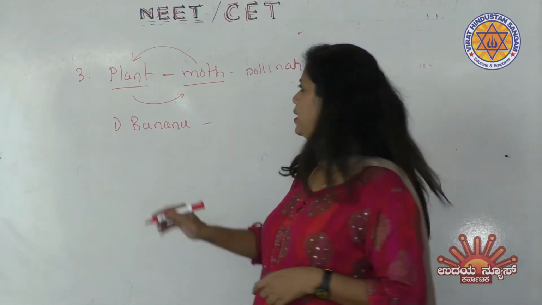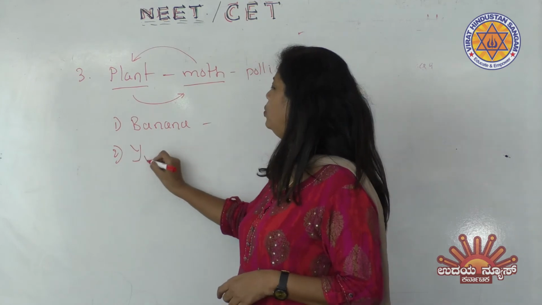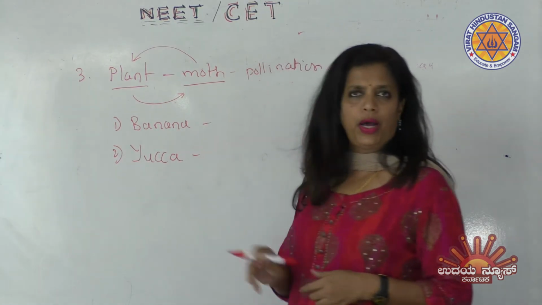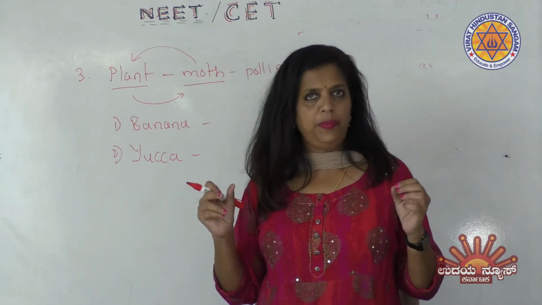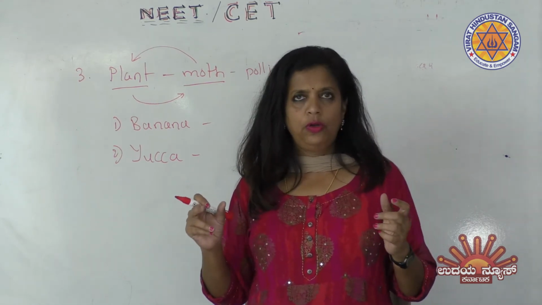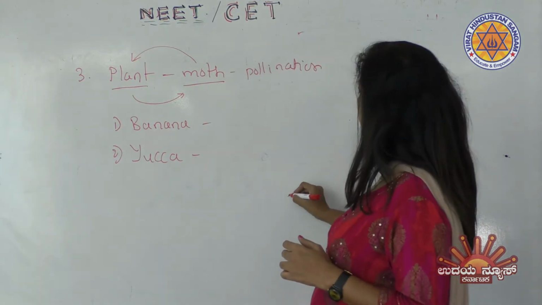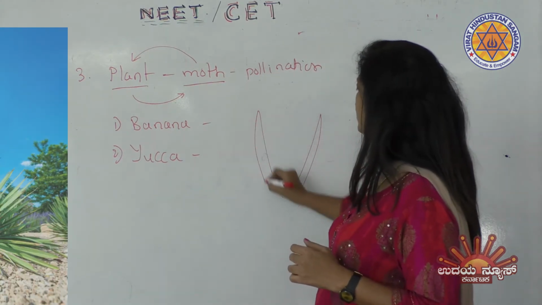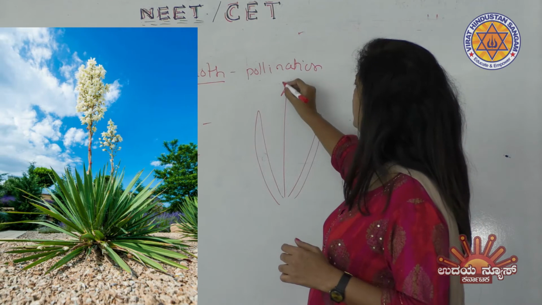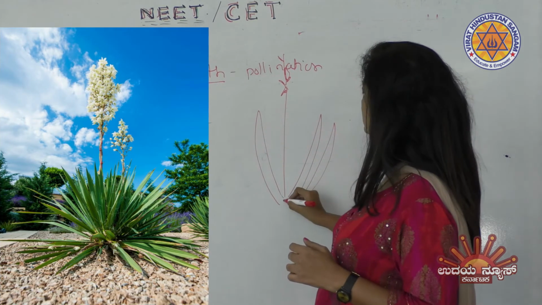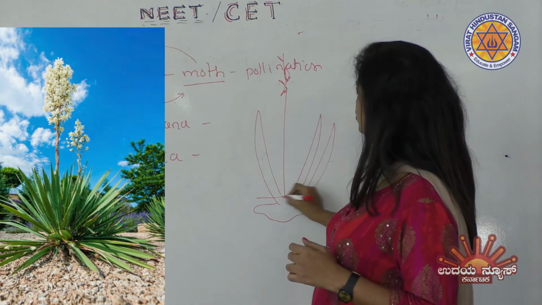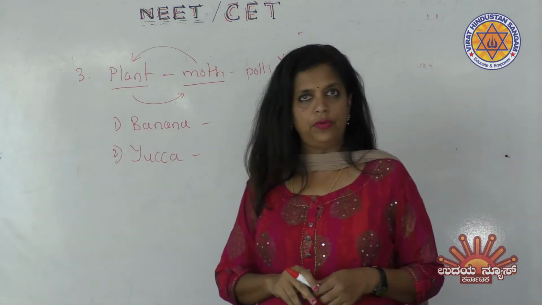The next one is yucca, Y-U-C-C-A, the yucca plant. It is actually a very huge spiny plant, whether you have seen it or not. It has a spiny stem, and a huge inflorescence grows like this. The plant normally grows in desert conditions.